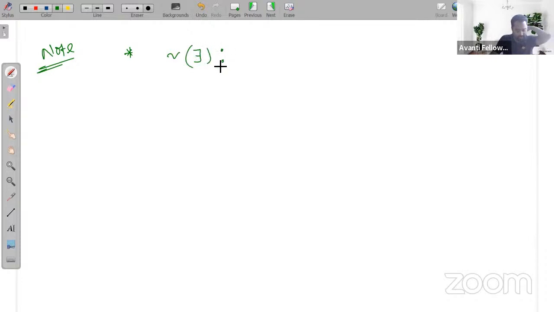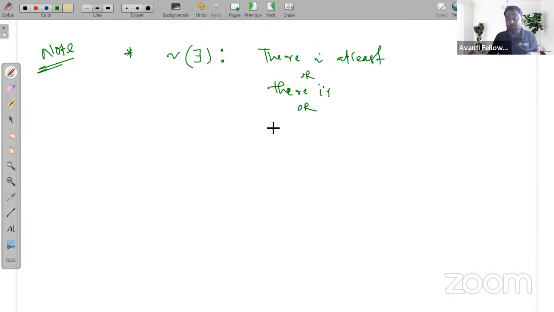Negation of there exists is there is at least one. In place of there exists, we can write there is at least, or there is, or it is possible to find, or some.